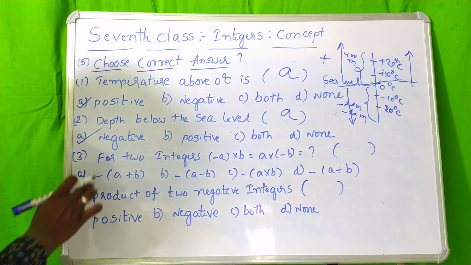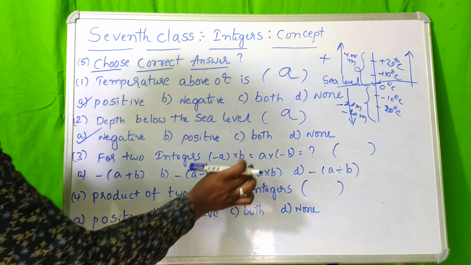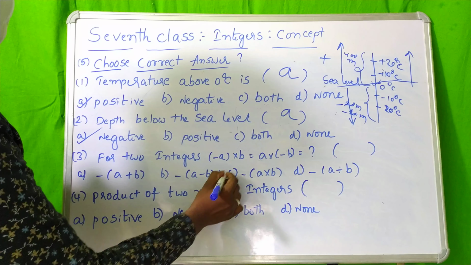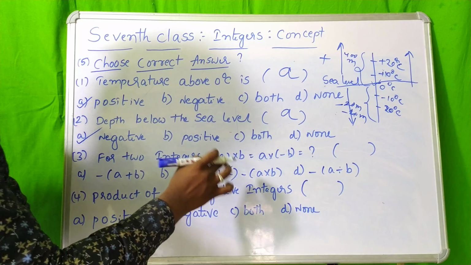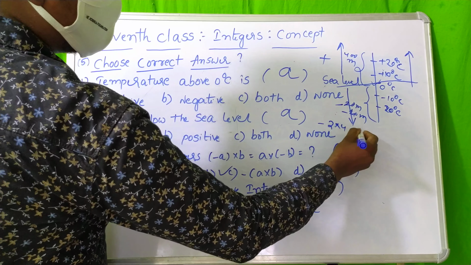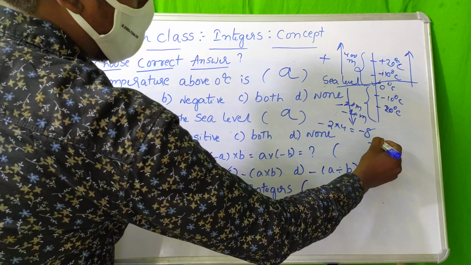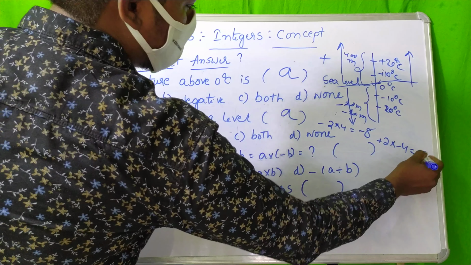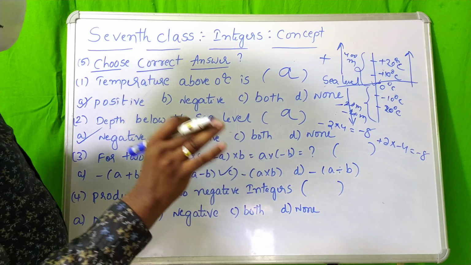Observe the last two questions. For two integers, minus of A plus B is equal to A into minus B is equal to, I will say C, minus of A into B. I will explain why I considered it like this. Observe here, minus 2 into 4 is equal to minus 8, and also 2 into minus 4 is equal to minus 8. For both the answer is the same, minus 8.